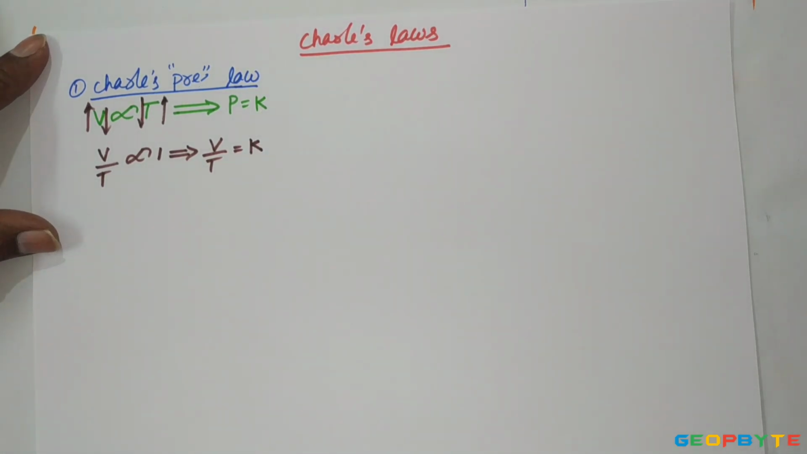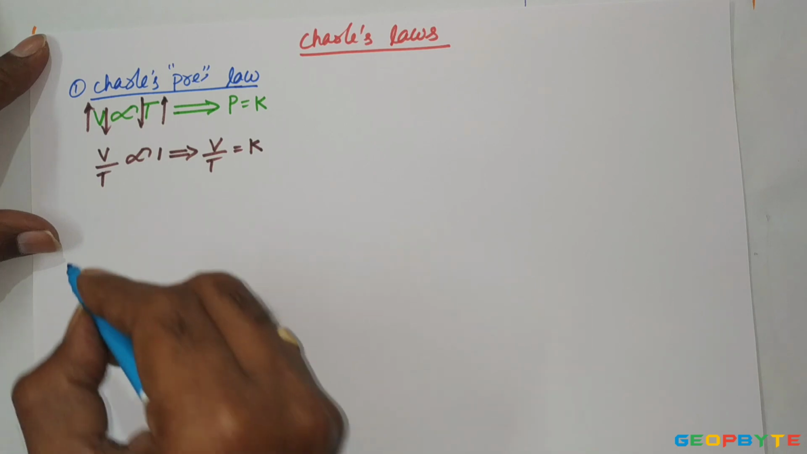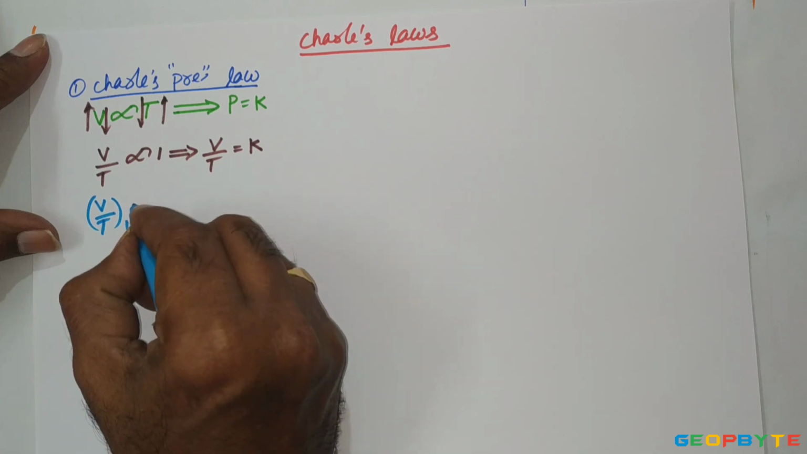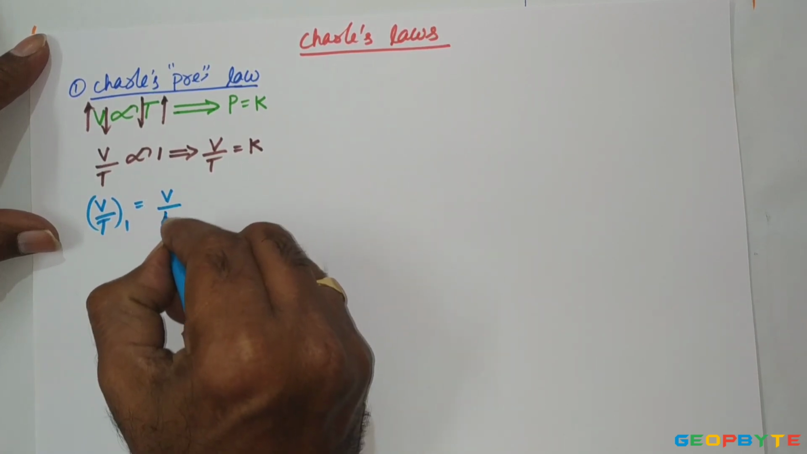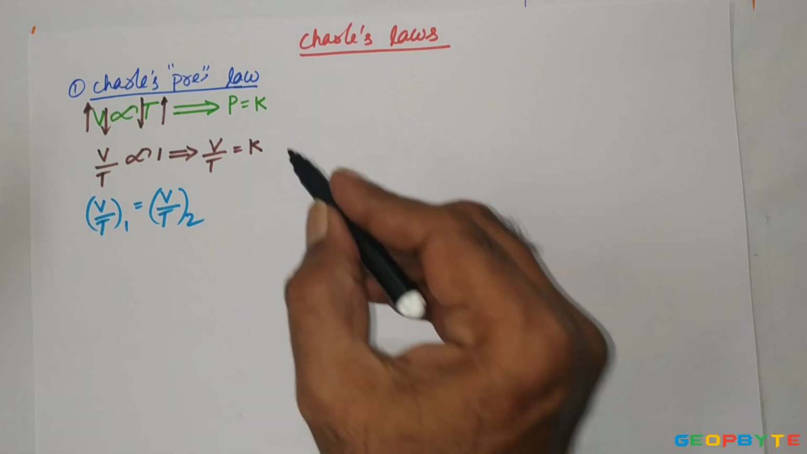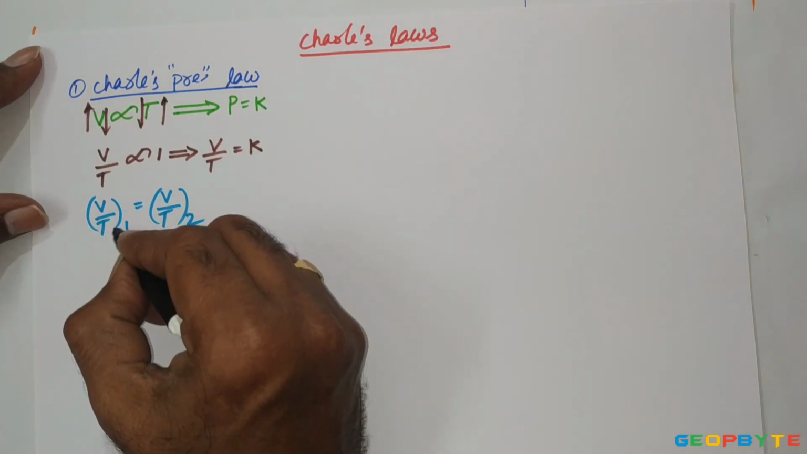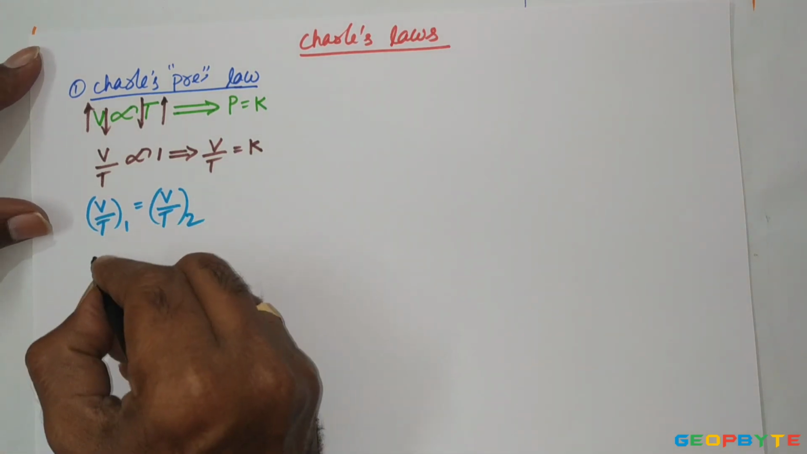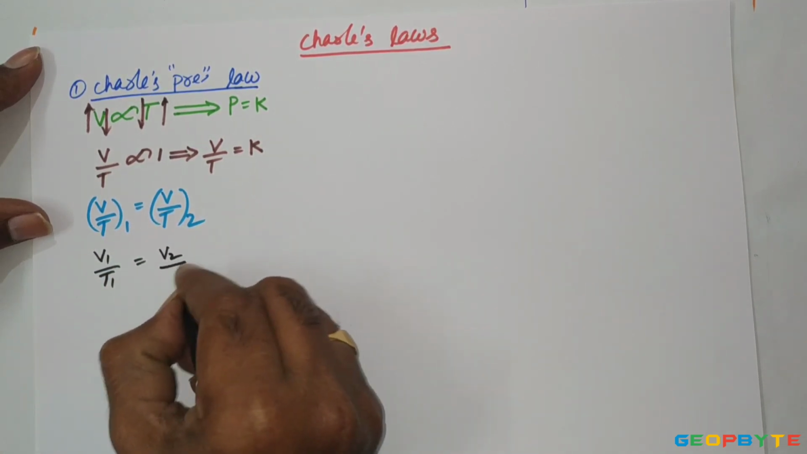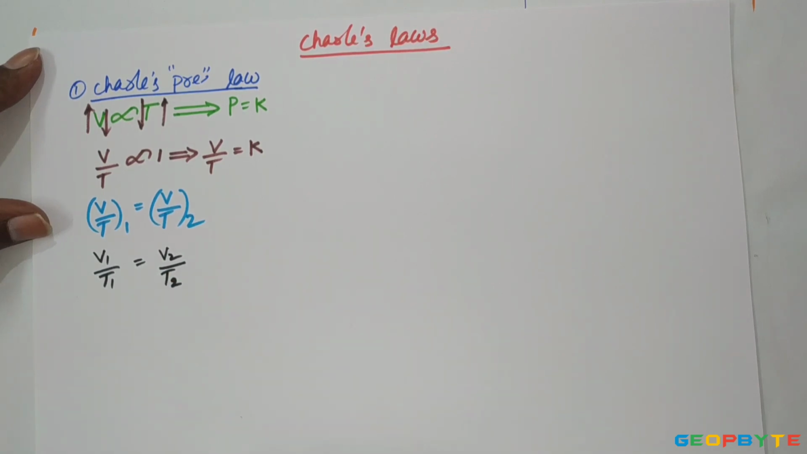Volume by temperature remains constant at constant pressure, means volume by temperature at state 1 is equal to volume by temperature at state 2. Once again, according to Charles' first law or Charles' pressure law, the volume is directly proportional to temperature at constant pressure. It means V1 by T1 is equal to V2 by T2 if the process is from 1 to 2.